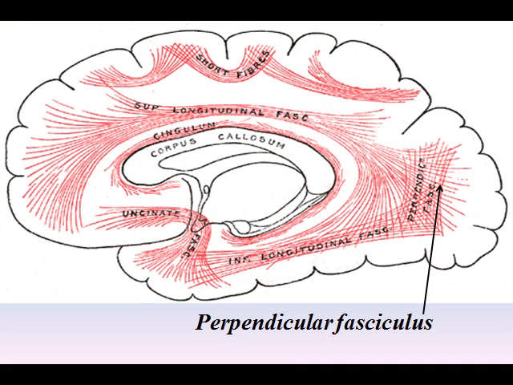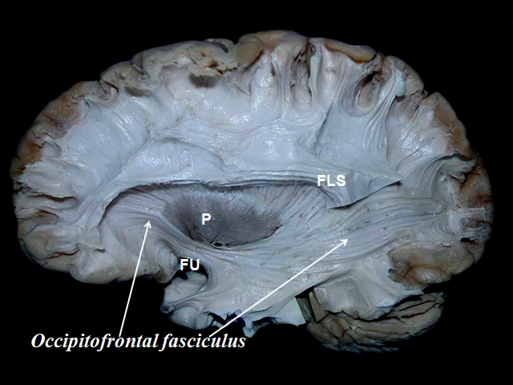E. The perpendicular fasciculus runs vertically through the front part of the occipital lobe and connects the inferior parietal lobule with the fusiform gyrus. F. The occipital-frontal fasciculus passes backward from the frontal lobe along the lateral border of the caudate nucleus and on the mesial aspect of the corona radiata. Its fibers radiate in a fan-like manner and pass into the occipital and temporal lobes lateral to the posterior and inferior cornua. Desjardins regards the fibers of the tapetum as being derived from this fasciculus and not from the corpus callosum.